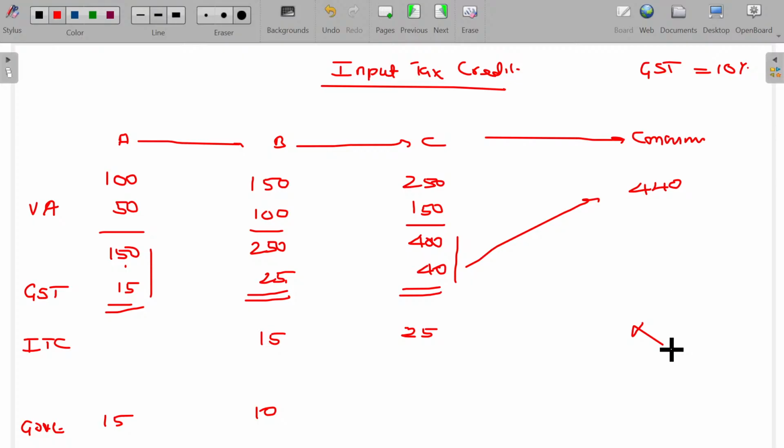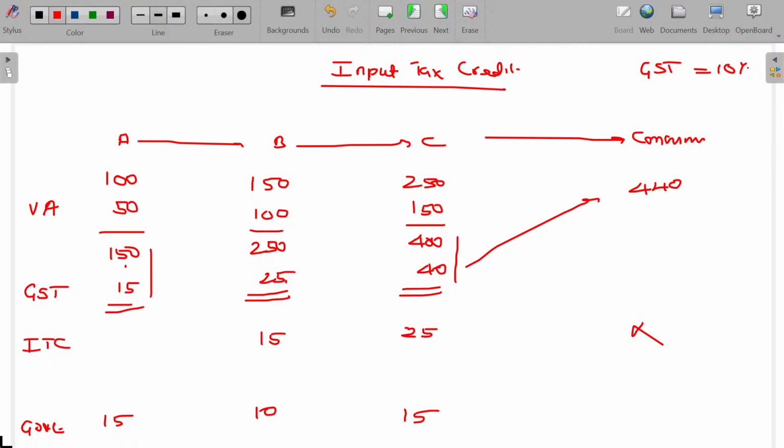400 plus any GST paid on purchase will also form part of cost. So what happens in your case? If you are ordering any food item in Swiggy, 300 rupees plus 15 rupees GST, you have to pay 315. You will not be getting the 15 rupees back at all, right? So only 315 is your ultimate cost. Now, how much tax is payable by C? 40 rupees is payable, but he has to get 25 rupees from the government. So from 40, 25 is subtracted, and 15 rupees is the amount payable to the government.